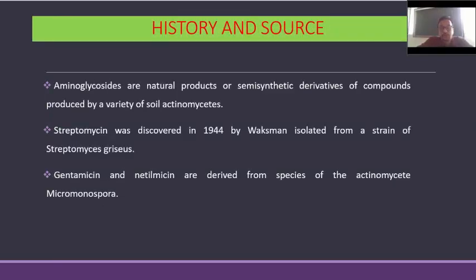Next is history and source. Generally they are natural products or semi-synthetic derivatives of compounds, and they are produced by a variety of soil actinomycetes. Streptomycin was first discovered in 1944 by Waksman, and it was isolated from a strain of Streptomyces griseus. Gentamicin and netilmicin are derived from species of Actinomycetes, Micromonospora.